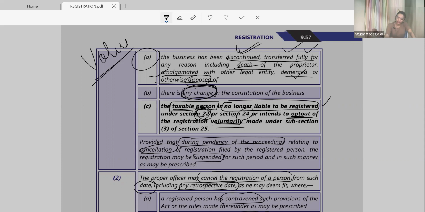So when he is not liable to get registered under section 22, not liable for compulsory registration either, or he chooses that he does not want to continue with the voluntary registration. These are the three cases of voluntary cancellation of registration. Getting it?